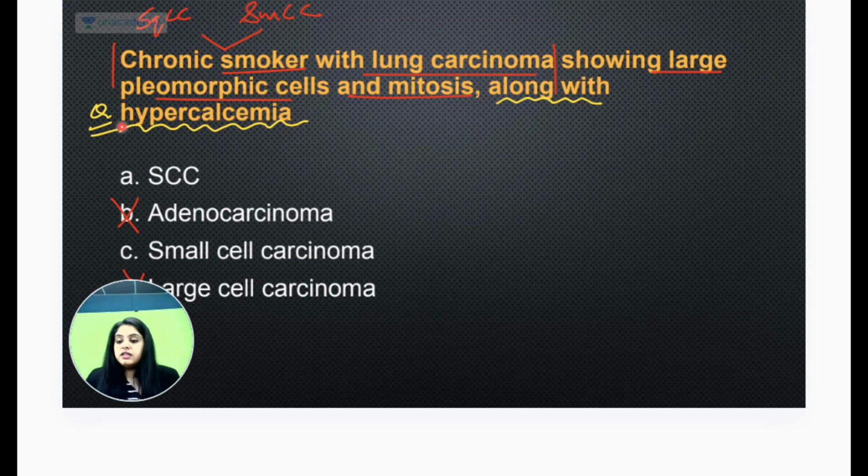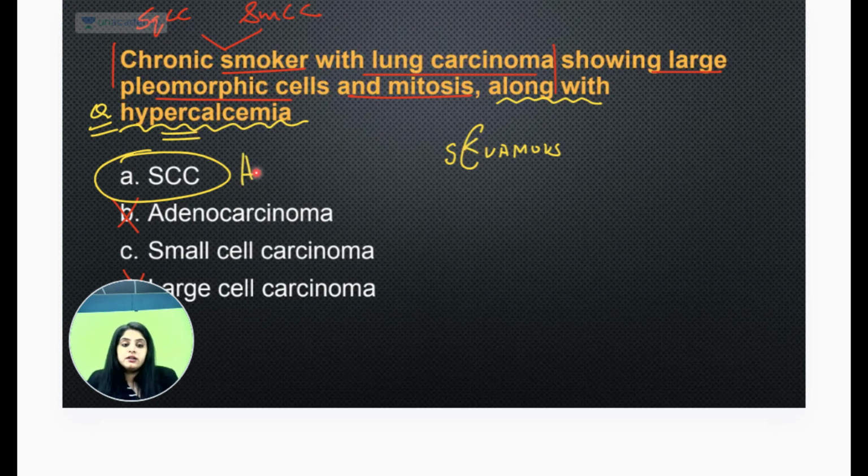If you remember, we did what are the paraneoplastic syndromes, what are the markers, and those 3 flashcards we've done 1 million times. And I used to tell you that the way you write squamous, instead of Q, you will learn it with C. So squamous cell is the only one that has the K sound, squamous. So that is the only one that is going to have hypercalcemia. So calcium was seen in squamous cell carcinoma. So again, this was a clear cut answer, if you had listened to those 1 million revisions that we did.